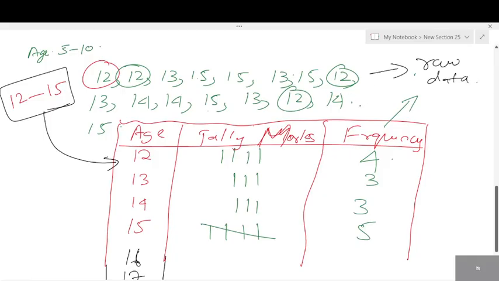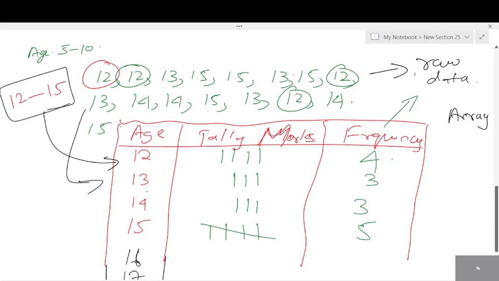Then, once you arrange them, I didn't arrange here. If you arrange, you call it an array or arranged data. Then you write it in terms of a table. Like this, you call it a frequency distribution table. We have distributed it in terms of frequency. Okay, now it looks in a simplified form.